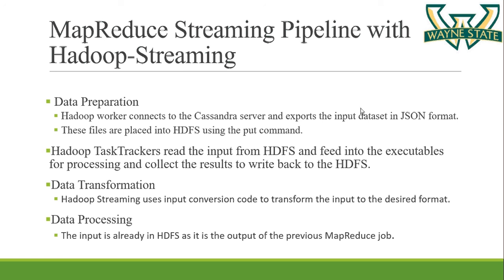In the data transformation step, Hadoop streaming uses input conversion code to transform the input to the desired format. So again, same step as in Marisa. Hadoop converts the data into formats understandable by the non-Java executables. In the data processing step, the previous output generated by the MR1 stage is used, and the other operations are carried out on the MR1 stage. Now after the data transformation step, we again write the converted format to the HDFS file system.